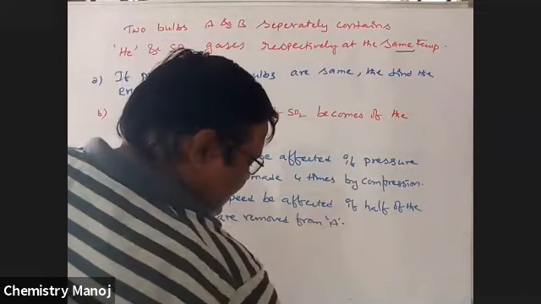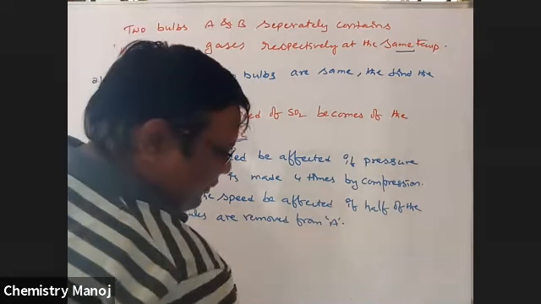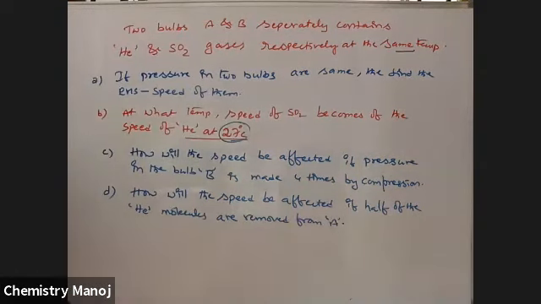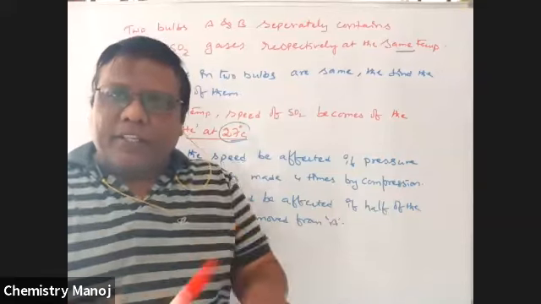So what is the final answer for them? Mind it, RMS velocity or most probable velocity or average velocity, whatever it may be, depends only on temperature and nature of the gas. The gases are not changed, temperature is not changed.